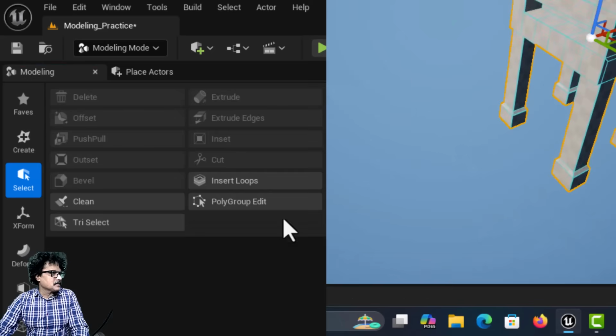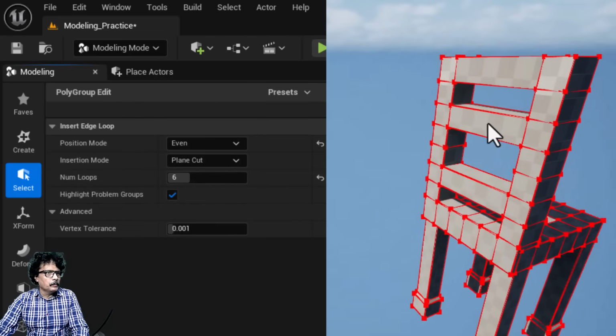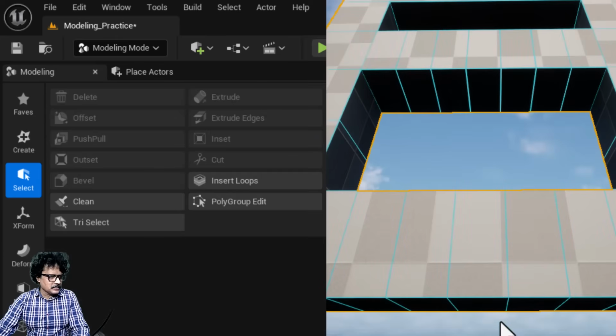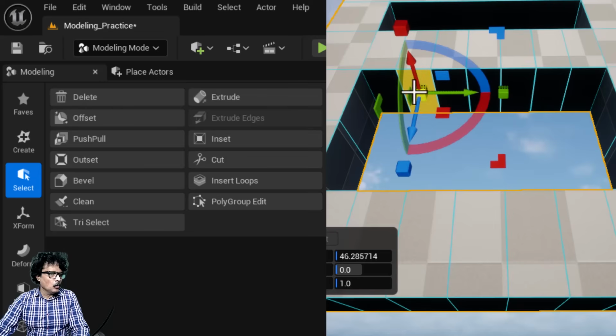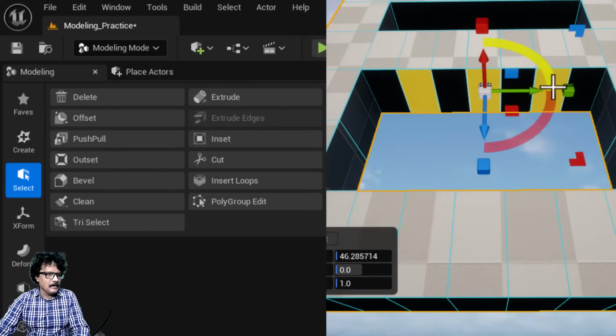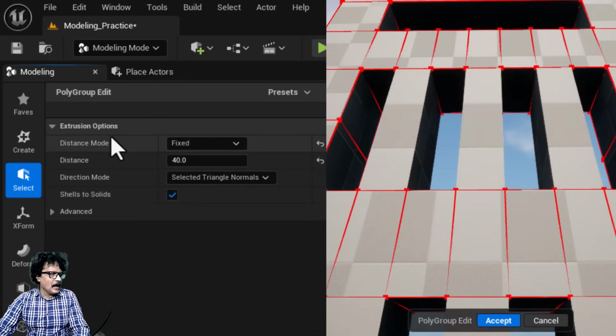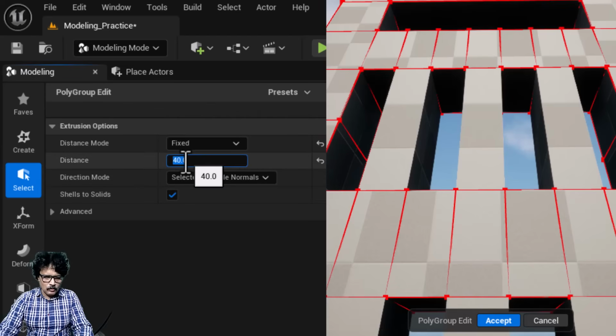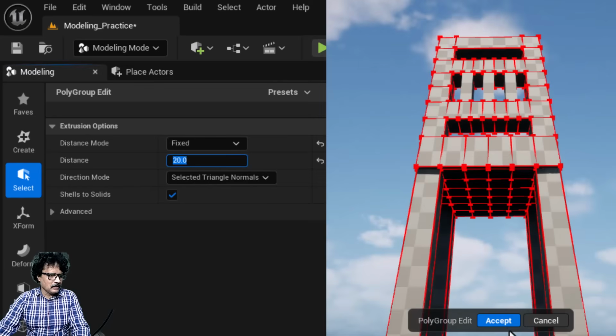I will click accept. Then we inserted a loop again here. I inserted 6 loops here and 6 loops here. I will click accept here. Then I will select 1, 2 and 3 faces here, and then again I will push pull it by around 20 units and I will click accept.